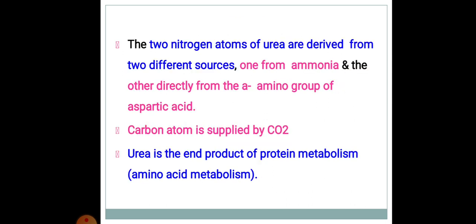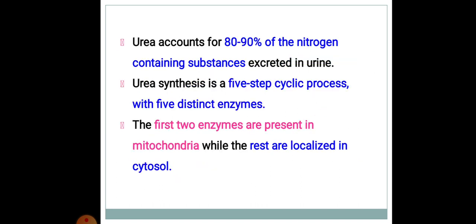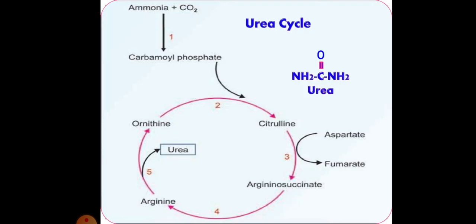The two nitrogen atoms of urea are derived from two different sources, one from ammonia and the other directly from the alpha amino group of aspartic acid. The carbon atom is supplied by carbon dioxide. Urea is the end product of protein and amino acid metabolism, and accounts for about 80 to 90% of the nitrogen containing substances excreted in urine. Urea synthesis is a 5-step cyclic process with 5 distinct enzymes. The first 2 enzymes are present in mitochondria while the rest are located in the cytosol.